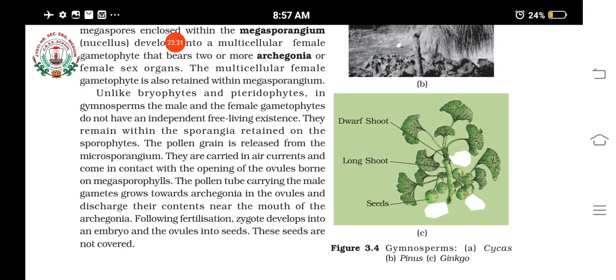Okay, and then they produce gametes, and there is another important feature you can observe from gymnosperms: the pollinating agent is wind, instead of water. Understood? And the gametes fuse to form the zygote, and the zygote will be found inside the seed. Clear? And the seeds are not covered. So hope you understood all this. Thank you.